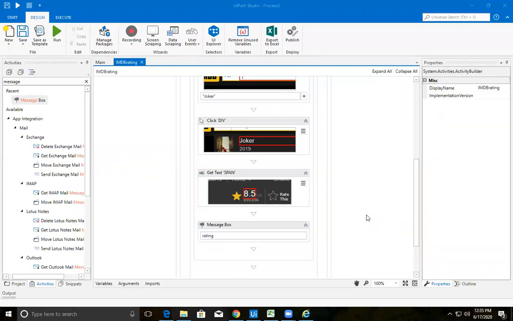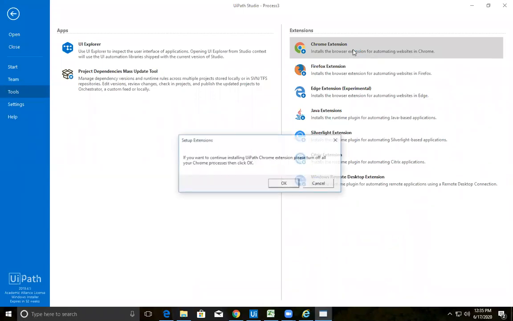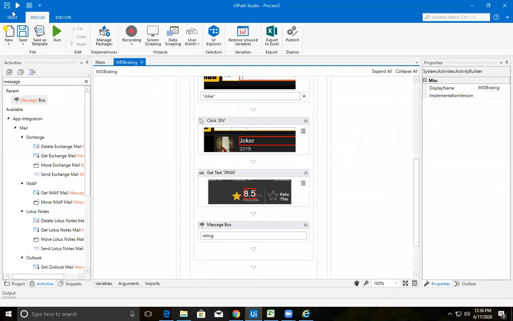Sir, how to make Chrome enabled? Again, go to your start. There is something called tools here in your start. Install the browser extensions. Just click on this. It wants to ask me to close, so close all your existing Chrome browsers and click on OK. Your Chrome will be enabled in your UiPath. Okay, no problem. Is that clear? Can I move on to the next one?